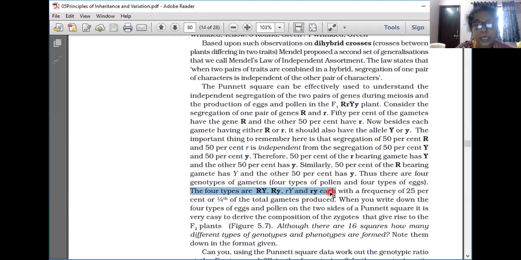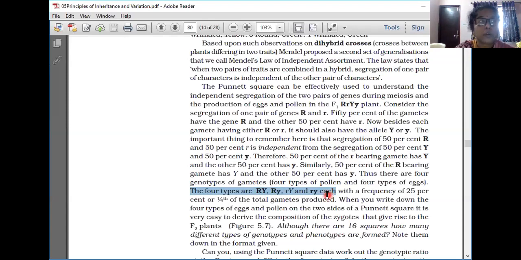How did these four come about? First, capital R is separated from small r. Now this capital R can be joined with the capital Y or small y. That is independent. Like that, small r also can be joined with the capital Y and small y. It is independent. Understood?